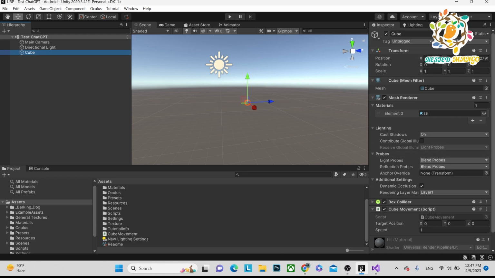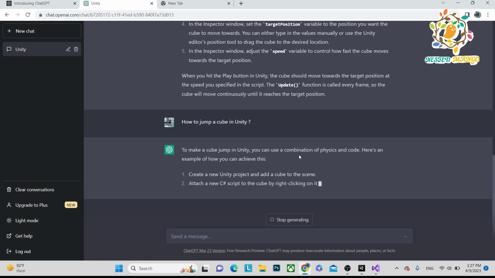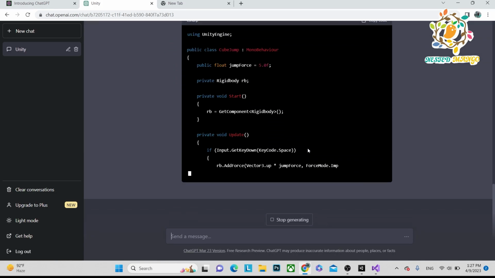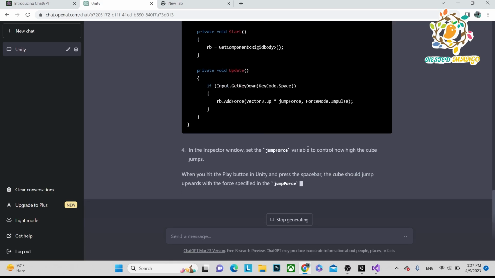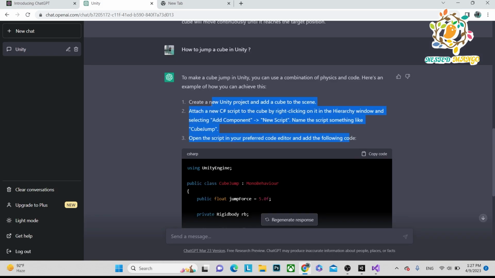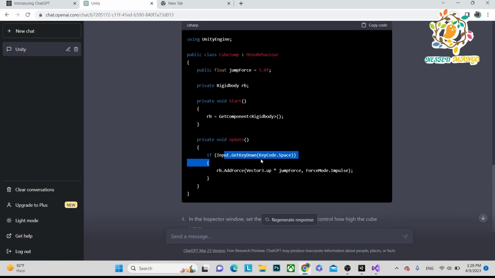Let's ask another question: how to jump a cube in Unity. Let's see what's coming. You can see it's the same procedure we learned last time. Here is the force, the rigid body, and the RB component, and it's saying we have to give the input from the space key. By default it's taking input from the keyboard. If you want to add a button, then at that time you have to add a button. So let's follow this script and see how it works.